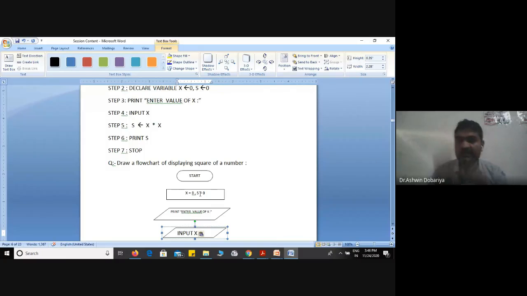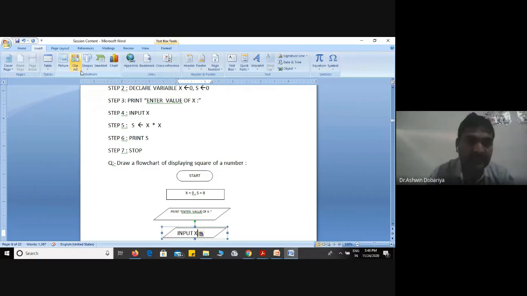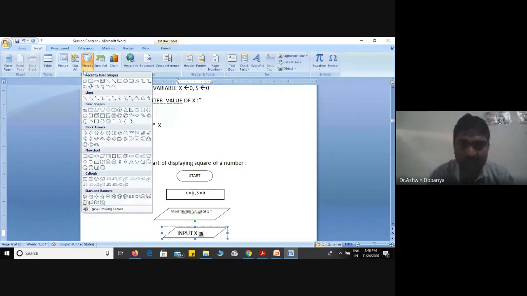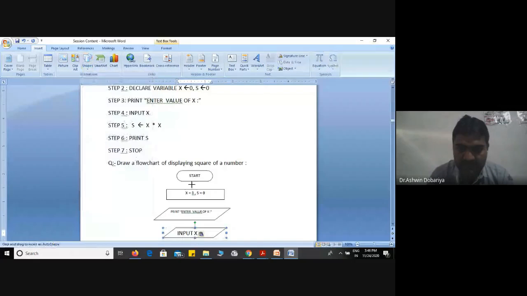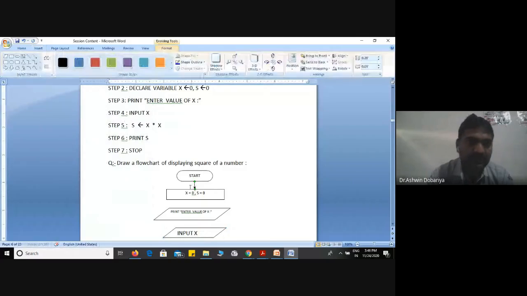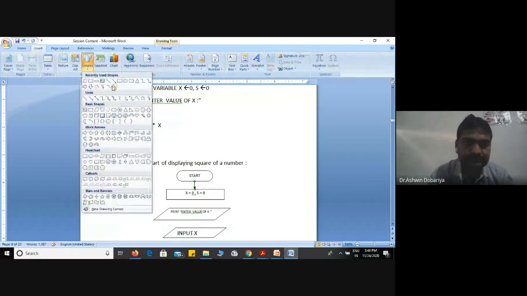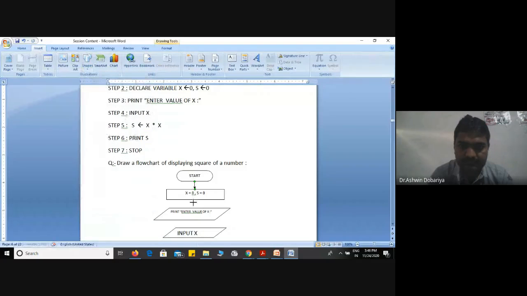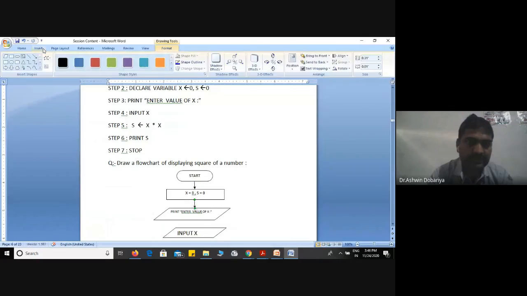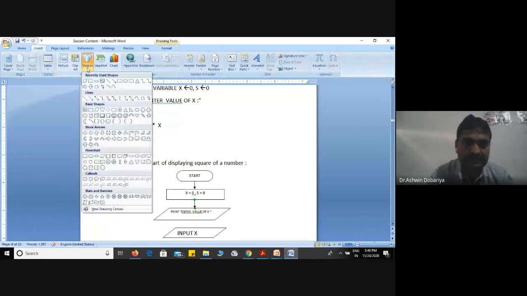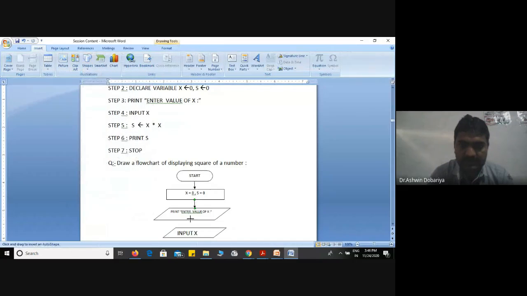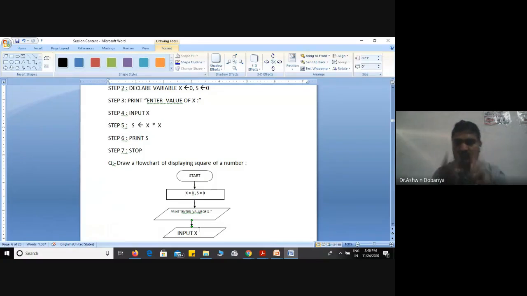Then and then it will indicate the sequence of execution. Which symbol do I use? Arrow. So the arrow will connect all the symbols one by one. You can draw like this. So from now onwards, whenever I say any definition, you have to draw both the things, the algorithm and the flowchart.